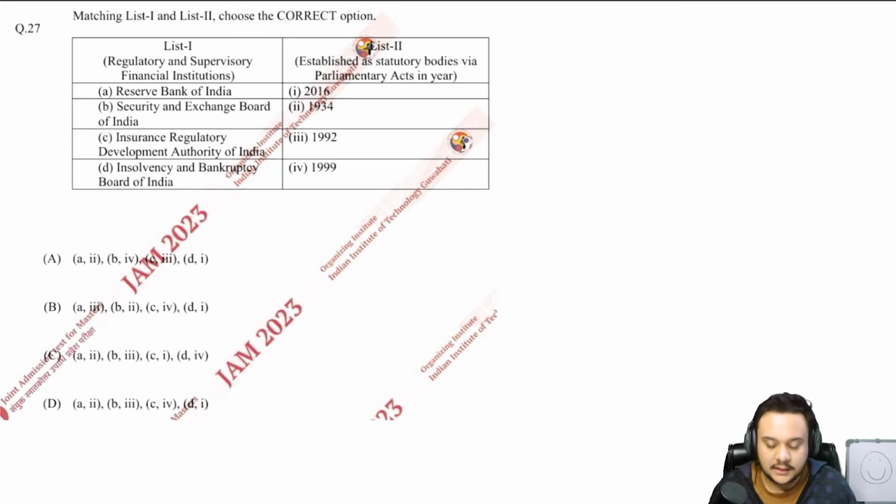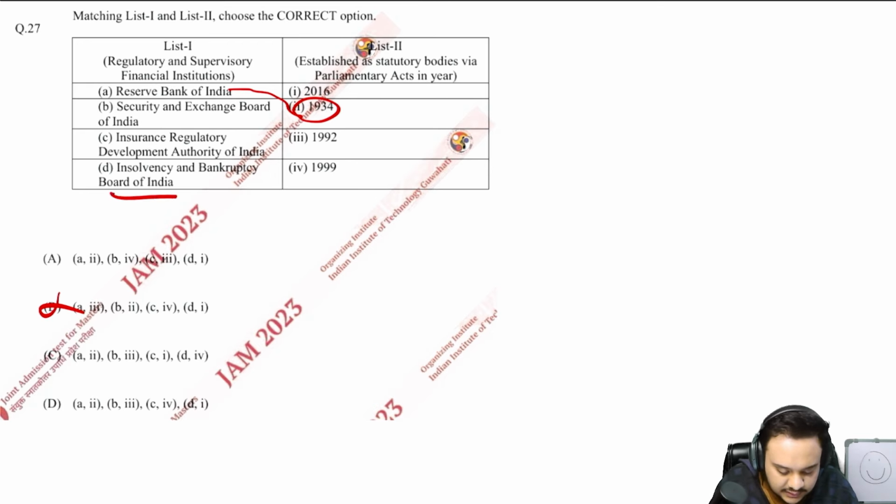Now read the 27th. Match list 1 and list 2 and choose the correct option. Very easy question. You should know all of this very clearly. RBI, even logically you can say that RBI is the oldest body out of all of these. So the 1934 Act of RBI is very famous. You know that the CRR was also established under the same act. So A is 2. So you can cut this off.